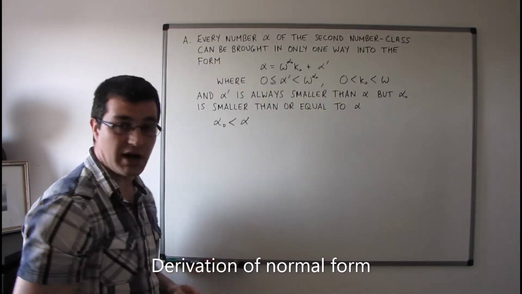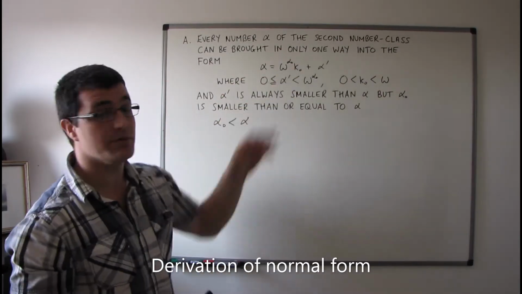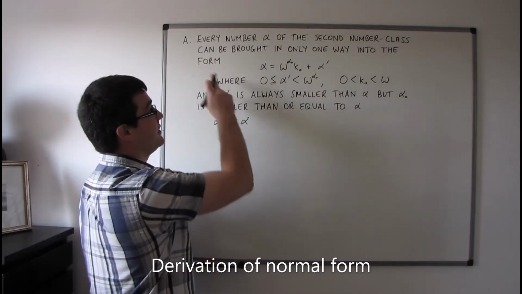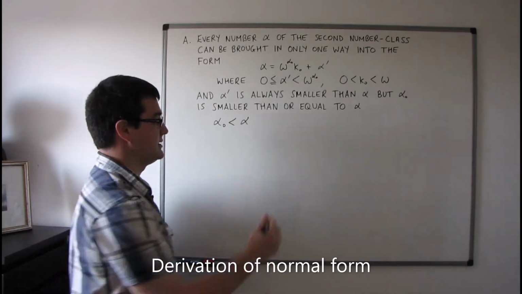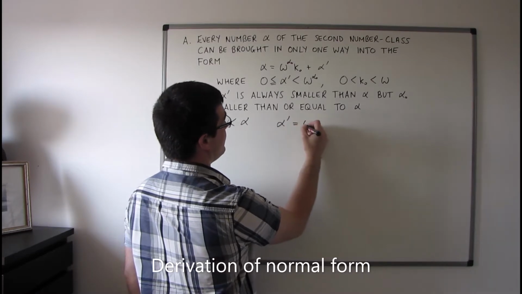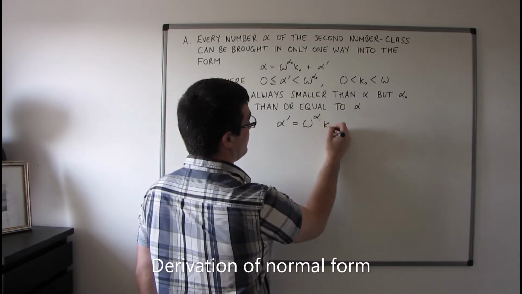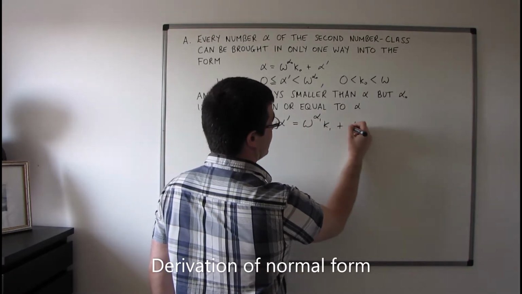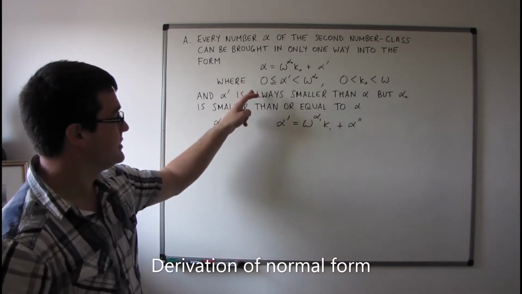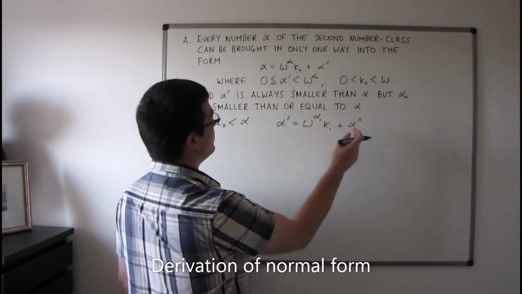We're going to assume then that alpha primed is non-zero, and we're also going to assume that it's not only non-zero but a number itself of the second number class. If it is a number of the second number class, then I can apply theorem A again to it and get something like alpha primed is equal to omega to the power of alpha 1, so alpha sub 1, kappa 1 plus alpha prime primed. And we're going to get some similar, analogous inequalities relating to alpha 1 and alpha prime primed.